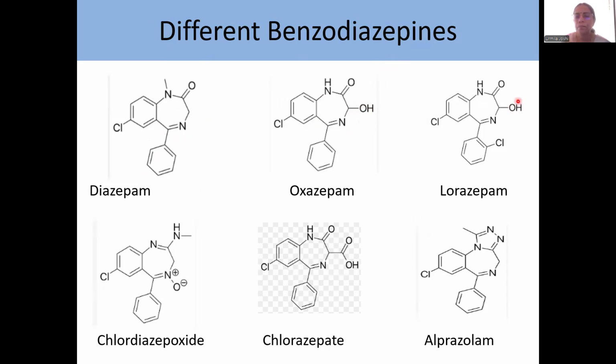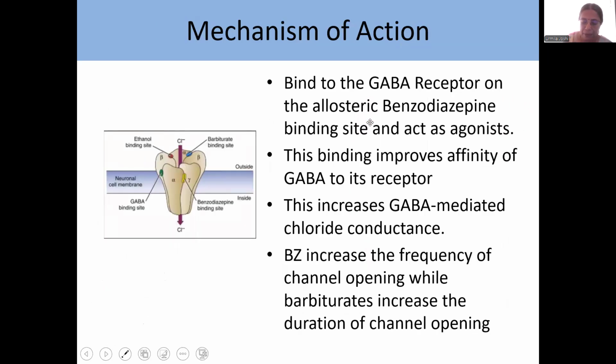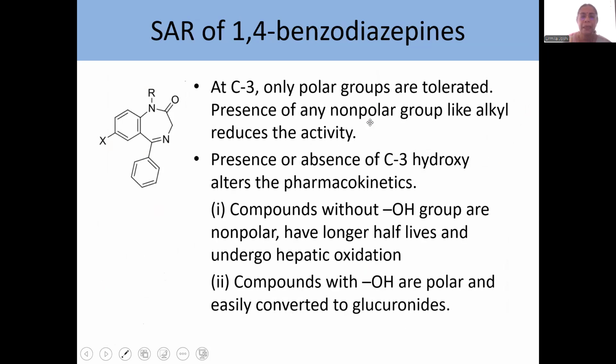In all these 3 structures, there is a C3 substituent, but the C3 substituent is polar in nature. So, only polar groups are tolerated. If you put any non-polar group like methyl, it reduces the activity.